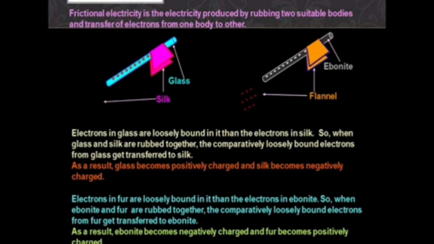But an ebonite rod, when you rub it with fur, acquires a negative charge. So when you bring the ebonite near the glass rod, they will attract each other because they have opposite charges. One is a positive charge, another one is a negative charge. So they attract each other. From that we can conclude that there are two types of charges: positive charge and negative charge.